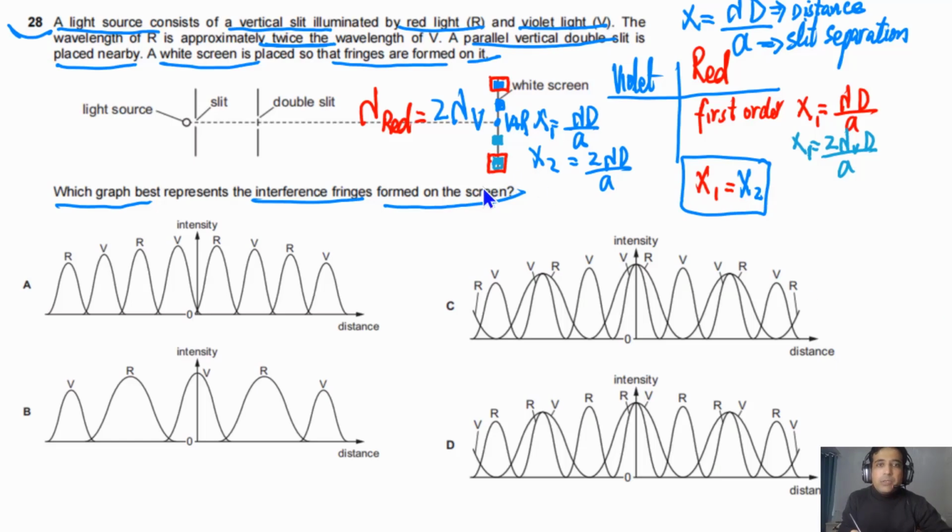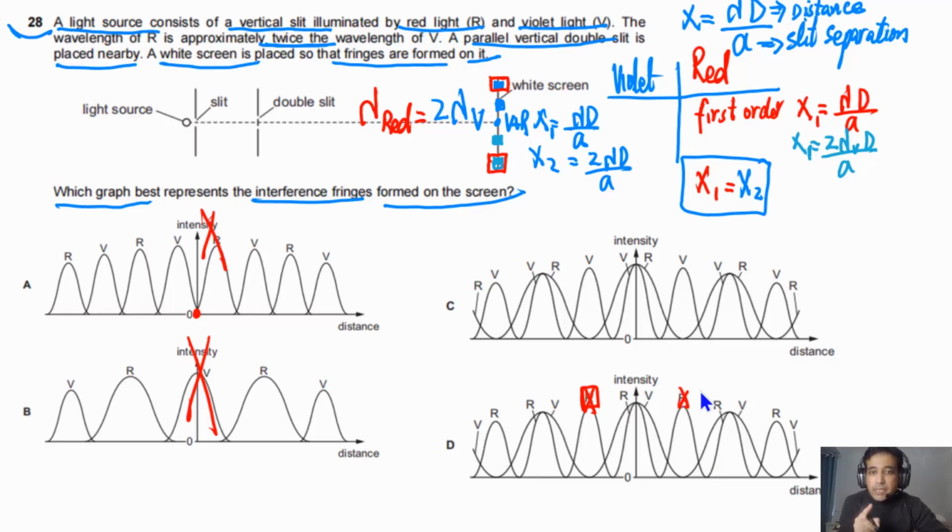If you look at option A, this one is 100% not possible, because this is telling us the minima at that point. Here will be maxima, so this is not possible. This is telling us only violet, no red. This is also not possible. And if you look at this one, it's telling us red is inside, violet is on the outer side. That is not possible. If you look at this order here, it must be violet, not red. So this one is wrong. So this is also not possible. Here it should be violet, not red, because first order violet, then red.